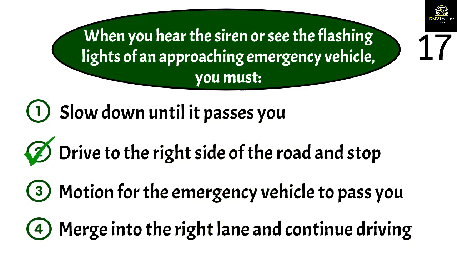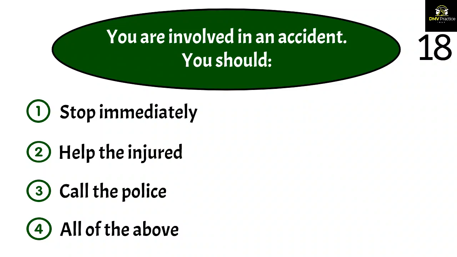The correct answer is 2. Yield the right-of-way to any approaching emergency vehicle that is using its flashing lights or siren, regardless of its direction of travel. You must immediately drive to the right side of the road and stop until the emergency vehicle has passed. If you are within an intersection, pass through the intersection before coming to a stop on the right side of the road.